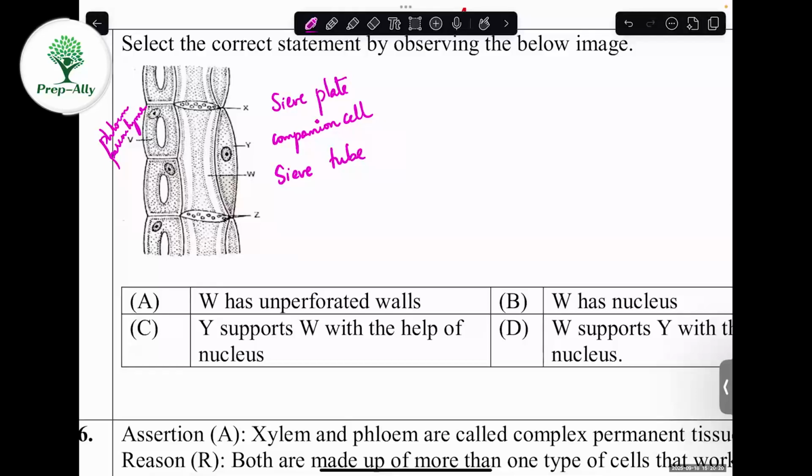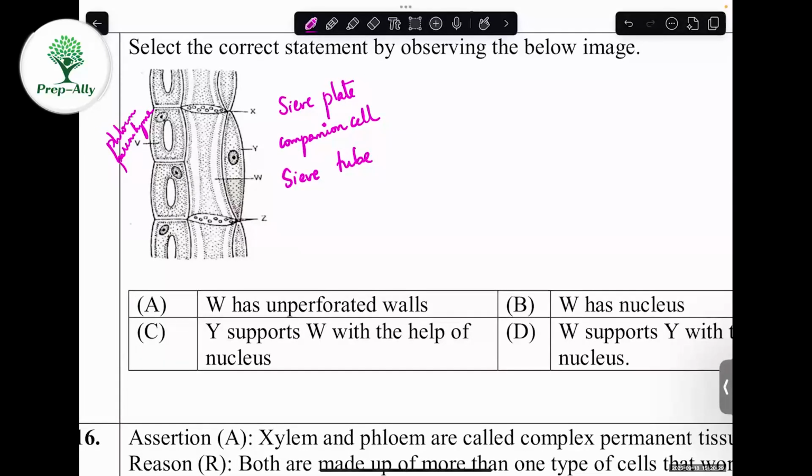Okay. So the first one, A, W has unperforated walls. Okay. So which is W here? Sieve tube. Definitely the sieve tube and sieve plate have perforations. Perforation means what? Pores. Why? Because they help in transport. Only if there are perforations, the transport of food will take place so that it can be distributed to all parts. Phloem's work is to transport all the food particles. So they told W has unperforated walls.